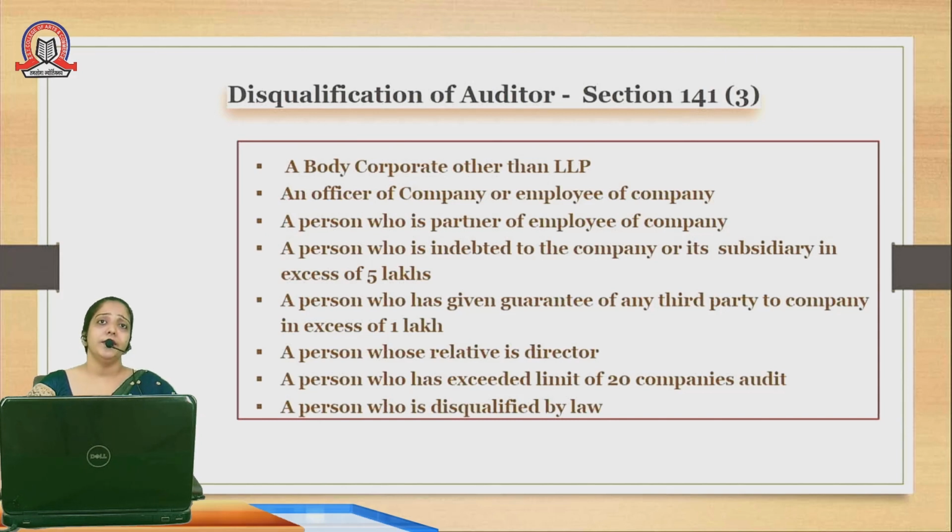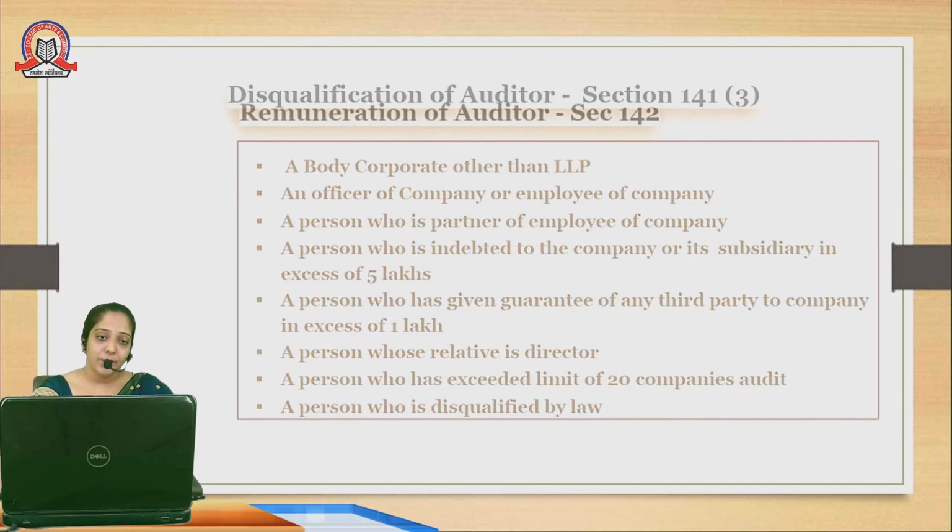And the last point is a person who is disqualified by law. Now, what do you mean by disqualified by law? It means the person may have done any offense, he may have broken the rules, or he has done any kind of a fraud. So that person is disqualified by the law only, that he or she is not supposed to conduct the audit of any company. So these are the different disqualifications which are mentioned under section 141 subsection 3.